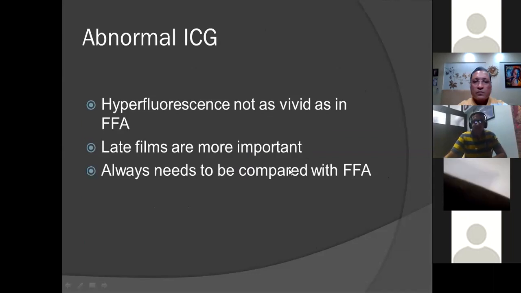So abnormal ICG hyperfluorescence is not as vivid as in FFA, and the late films are more important. So it always needs to be compared with the FFA. That is also one thing which I usually do: I never perform ICG in isolation.